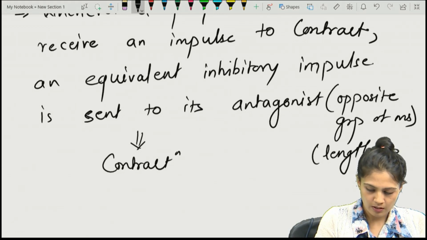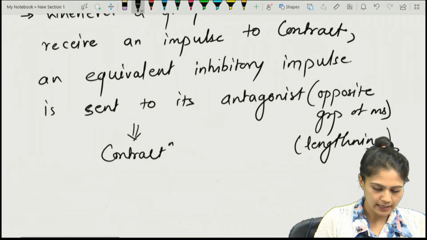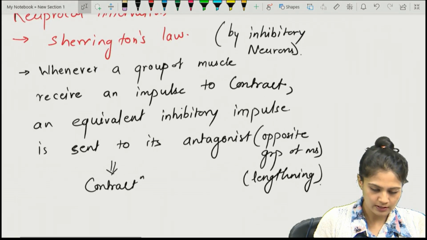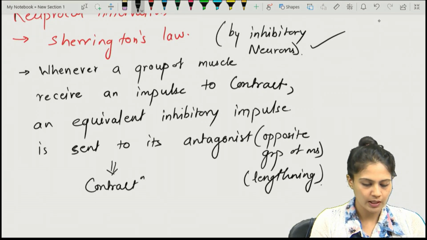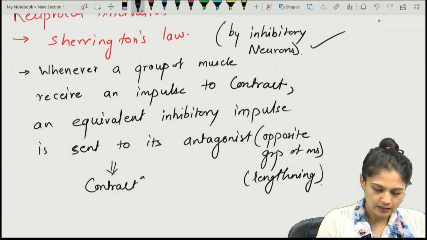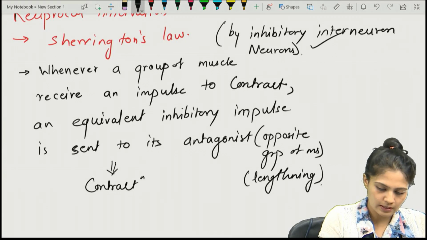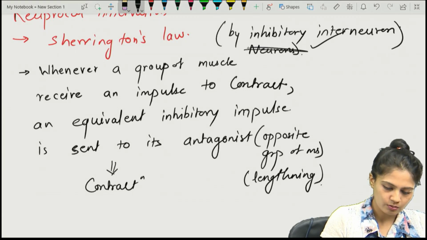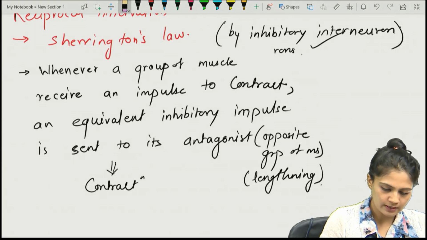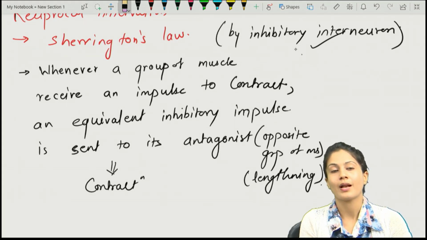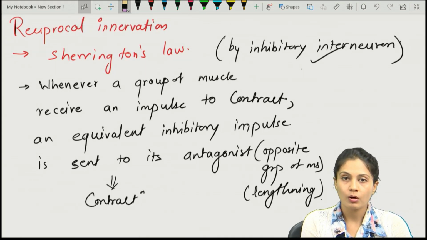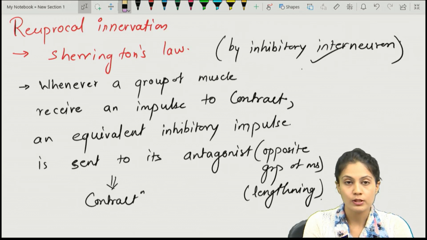So that's how lengthening and contraction go hand in hand, and as we already discussed, it is done by the inhibitory interneuron rather than the neuron. You can write inhibitory interneuron, and that is nothing but Sherrington's law or reciprocal innervation.